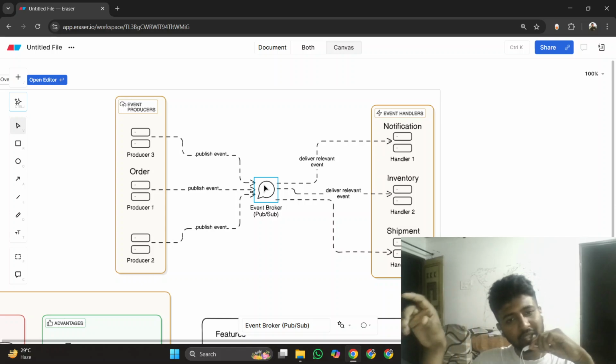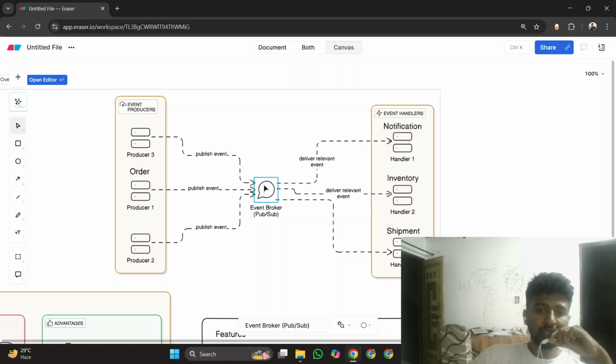We add it for security. Here, the event broker is a compulsory component, and it causes extra overhead. It's like the heart of this whole architecture. So the broker adds some extra cost, and it increases the complexity as well.